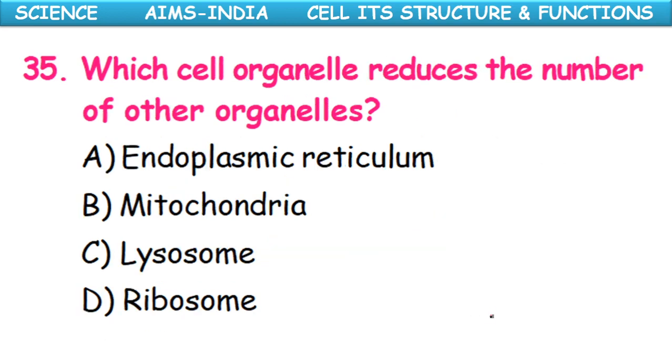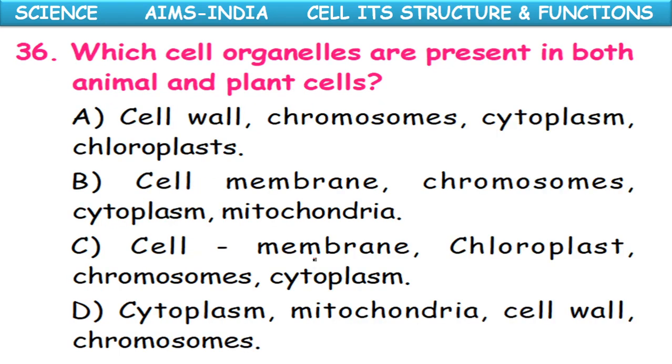Which cell organelle reduces the number of other organelles? Endoplasmic reticulum, mitochondria, lysosome, ribosome. Lysosome, it is the cell organelle which is active even after the death of the cell. It will reduce the number of cell organelles, eat away the remaining part of the cell. So lysosome undergoes autolysis. So this is the organelle which reduces the number of other organelles.